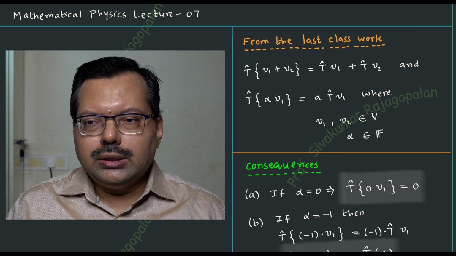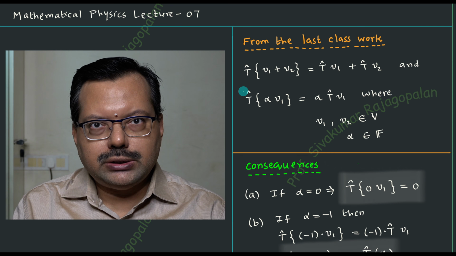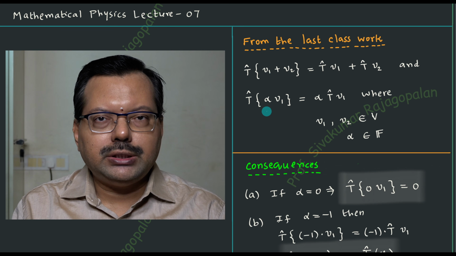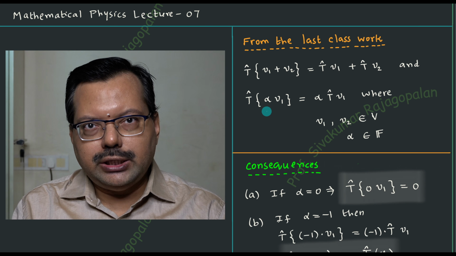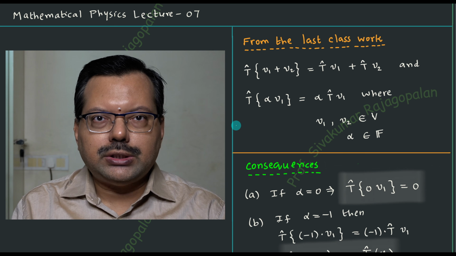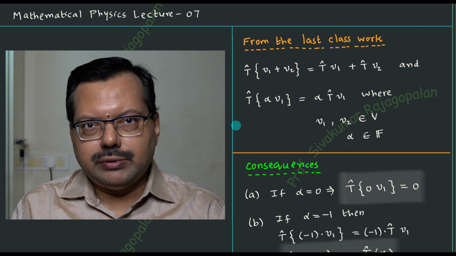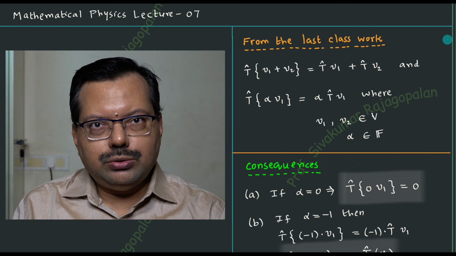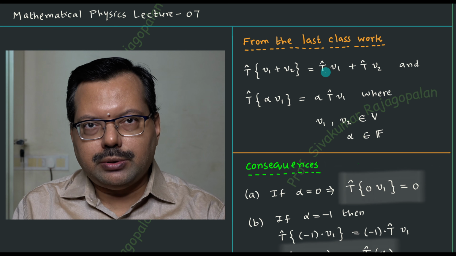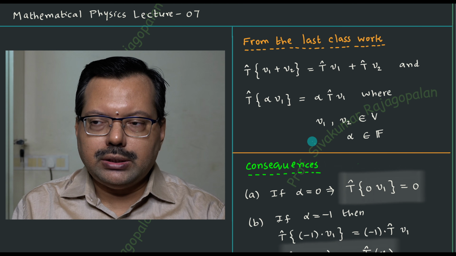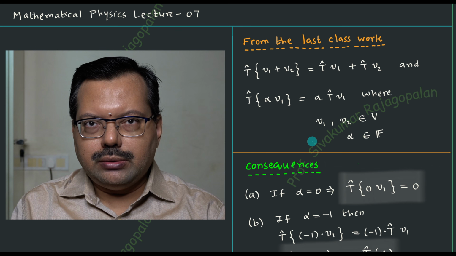So there is quite a lot of interest in learning the linear operator because of several interesting properties. And one of the main properties, of course, as I already told you, is the mathematical structure preserving property. Okay, if you start with the original vector space, then it will remain a vector space after doing the linear transformation. So that is a very important property. And in addition to that, we are going to have another conclusion because of this linear property. Anyway, these things we will see in terms of some examples. If you take an example, we will be able to understand in a much clearer way.